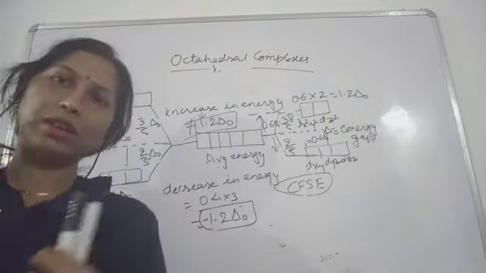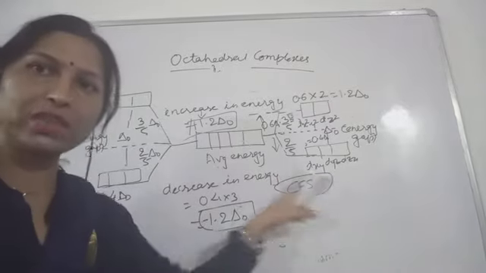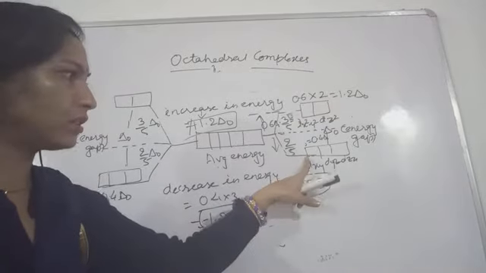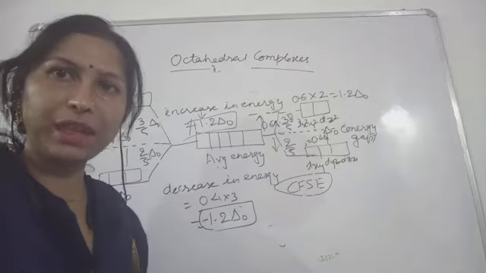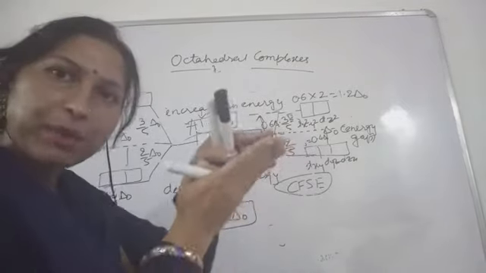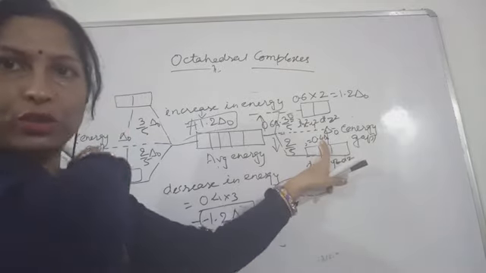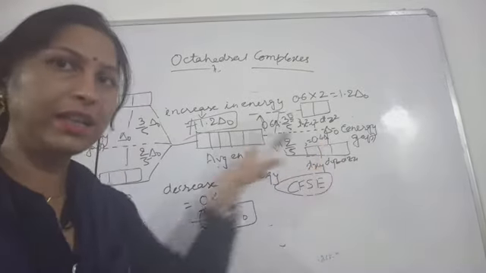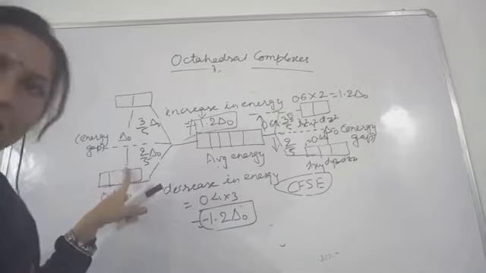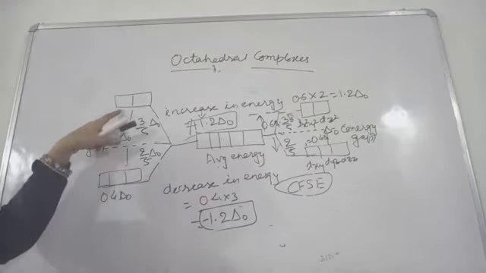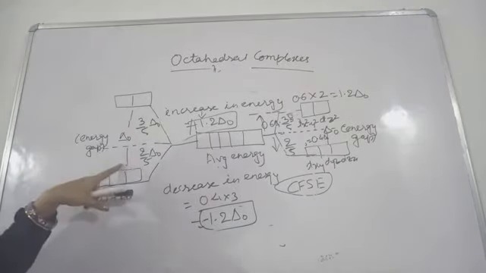So why will these two situations arise? Here the splitting is less because weak field ligands approach the metallic ion in this case, and in this other case the energy gap is more. Why?